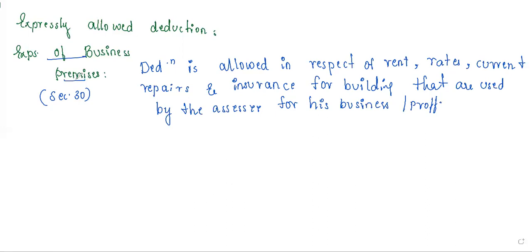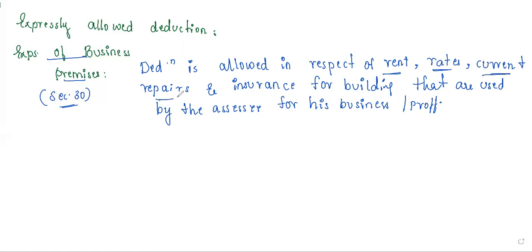Expenses of business premises, we study this under section 30. So what is this going to tell you? Deduction here we are going to allow. That means we are going to allow a certain amount of deduction in respect of the rent. If you are paying the rent, we have a certain deduction. And the rates are nothing but some tax amounts. In that also we allow a deduction.